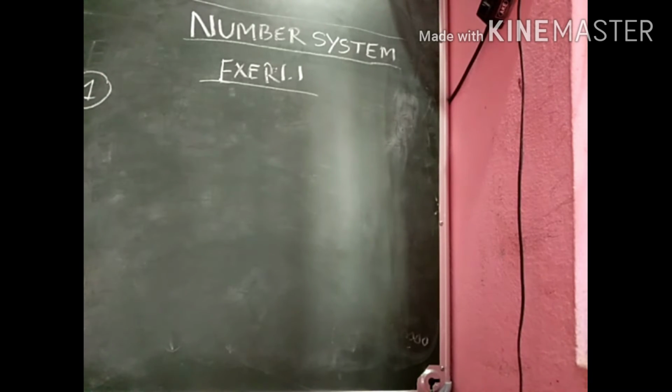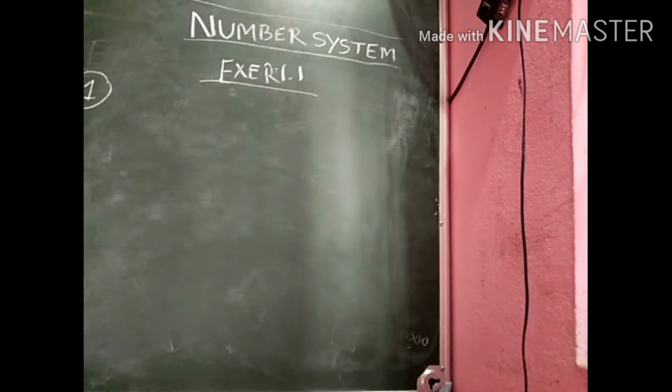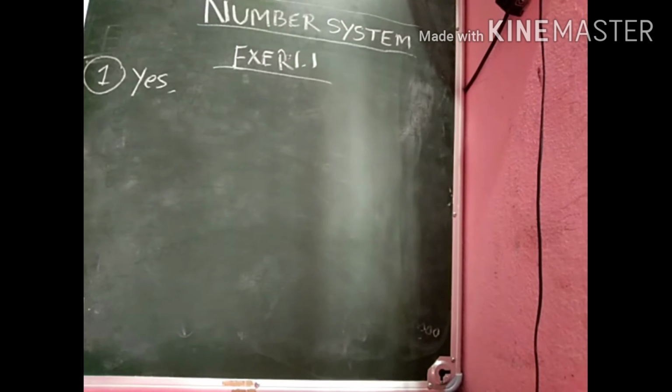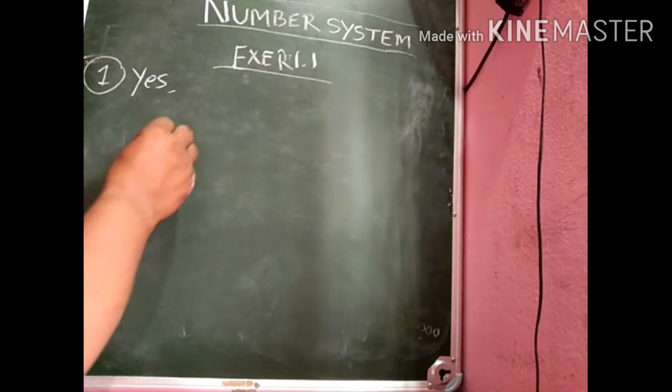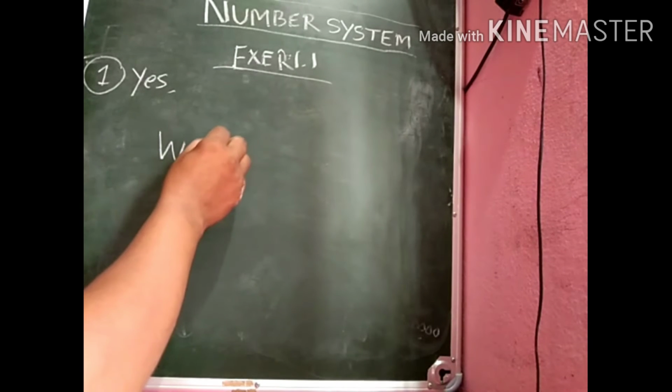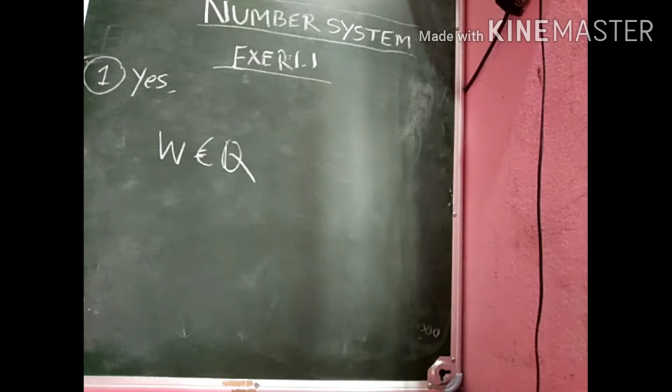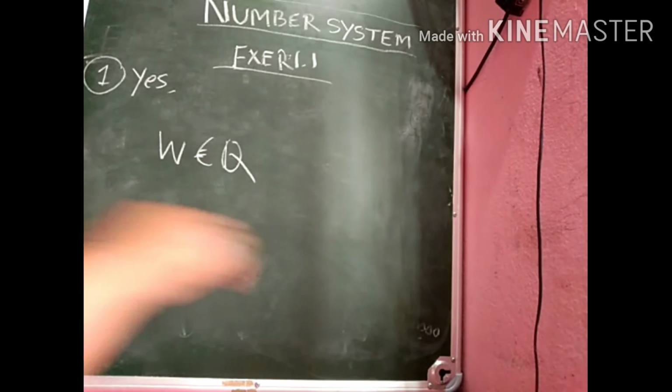Exercise 1.1, question number 1 states: is 0 a rational number? Can you write it in the form p by q, where p and q are integers but q does not equal 0? The answer is yes. I have already discussed with you that every whole number is a rational number. Then 0 is also a whole number, so it must be a rational number.